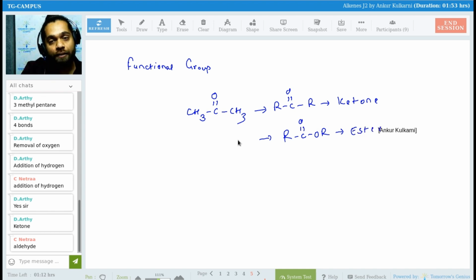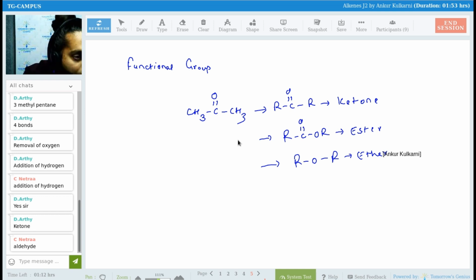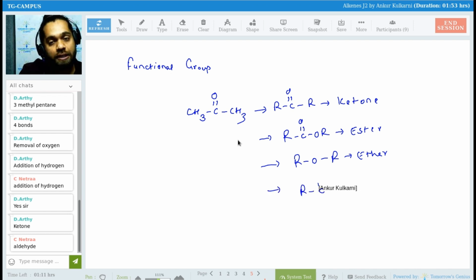Is it clear, Vishnupriya? What you have given me is an ether, ROR. Okay, that is your ether. Then who has given me, Anushika has given me carboxylic acid. Now that does not mean next time you all will not answer, because I am catching you all. What is carboxylic acid? COOH. RCOOH. Very good. This is your carboxylic acid.